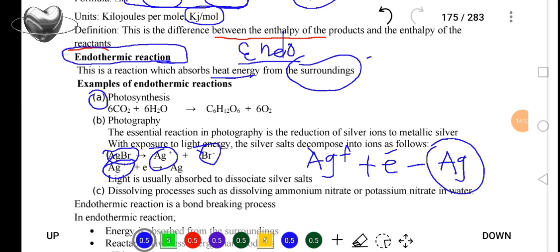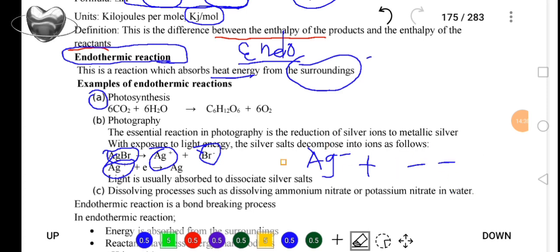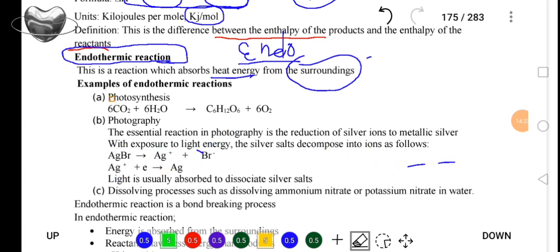Now, this enables us to capture images using a camera. The process is very important. We are giving examples of endothermic reactions.